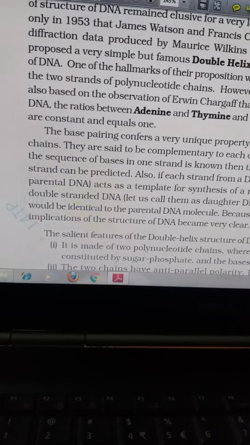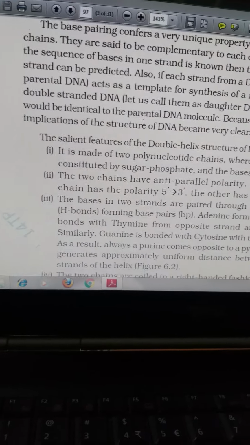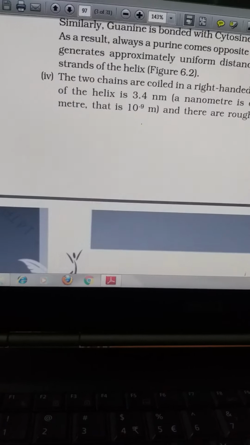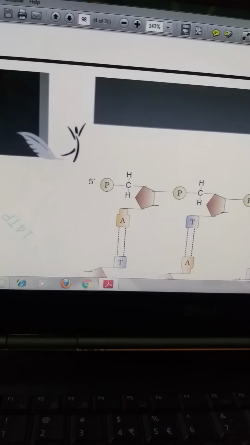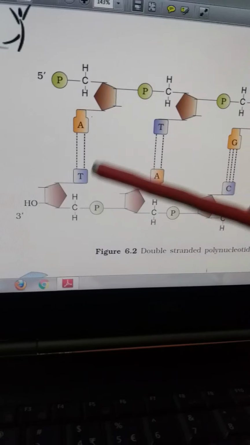So we will show you the structure when we deal with it in detail. Next class we'll be dealing with the double helical structure of DNA, and I'll give you the detailed structure. See here you have the double structure like that. You see one polymerized chain is there, another polymer is there.